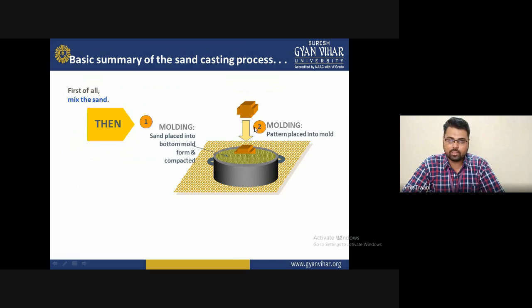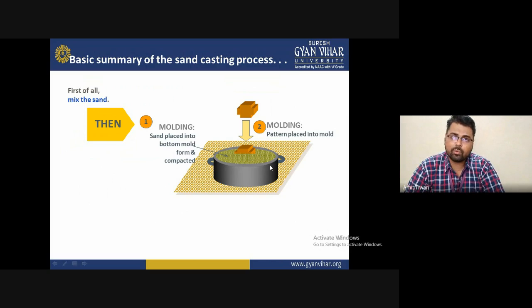You can see in this diagram that the whole body is the mold. The pattern is placed into the mold, and sand is placed into the bottom mold form and compacted. The work is first to mix the sand, and then make a tight bond between the pattern and the sand of the mold. This is required for increasing the compressive stress between the components.